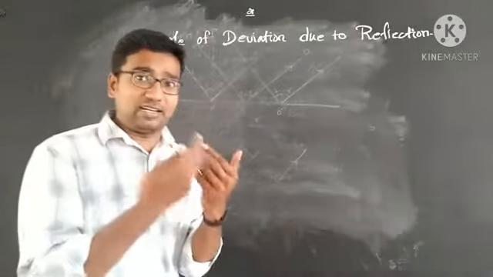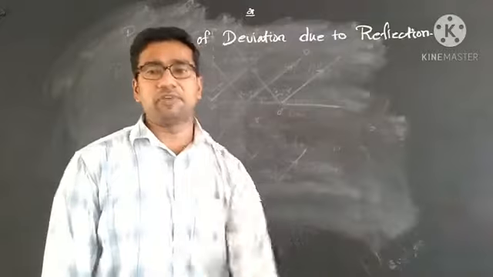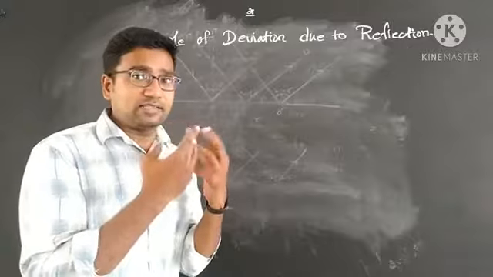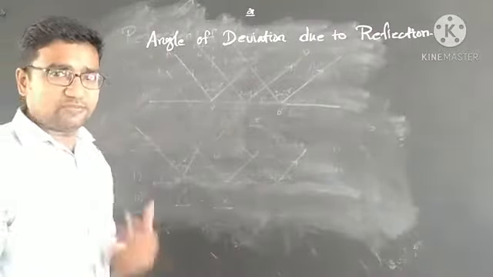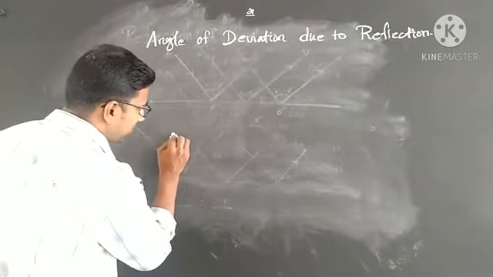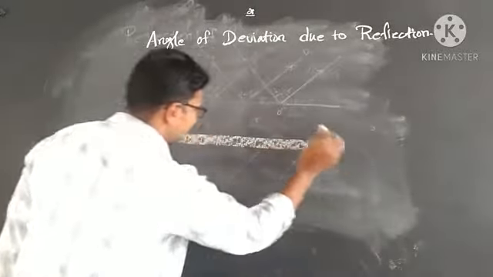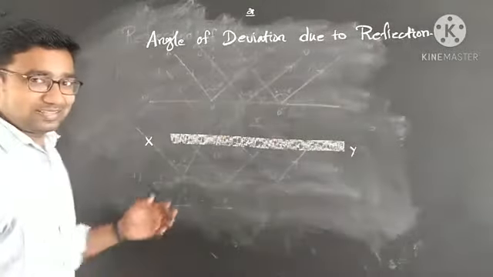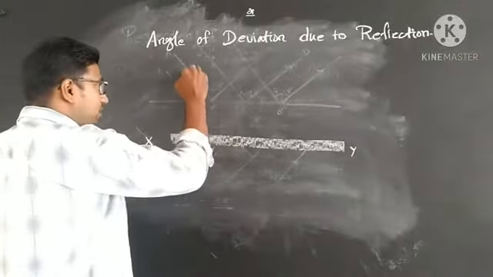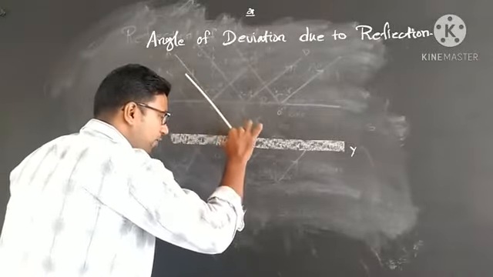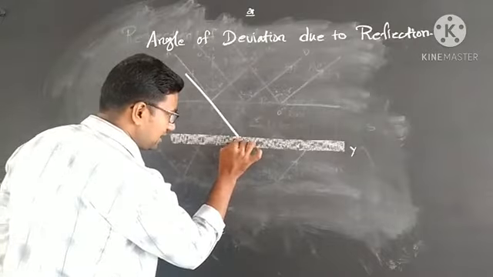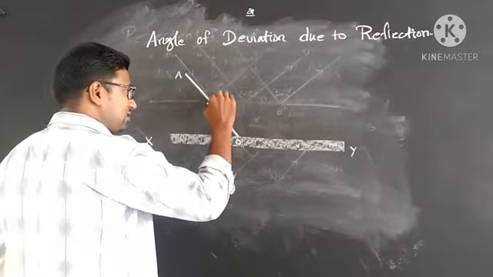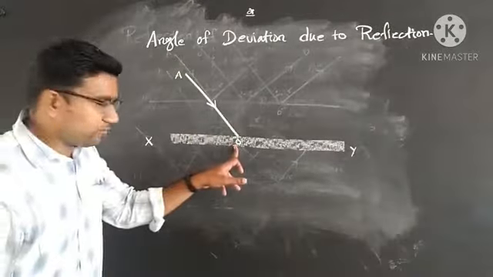So, how much is the light ray deviated from the reflecting surface? We should know this very well. Let me consider a reflecting surface XY. Now I am going to pass an incident ray from the point A. It meets the reflecting surface at the point O. So the incident light ray is AO.